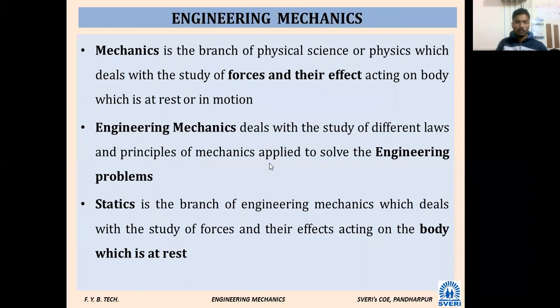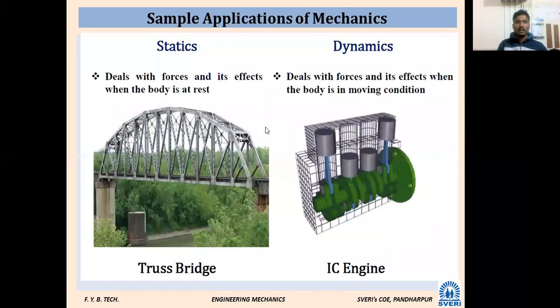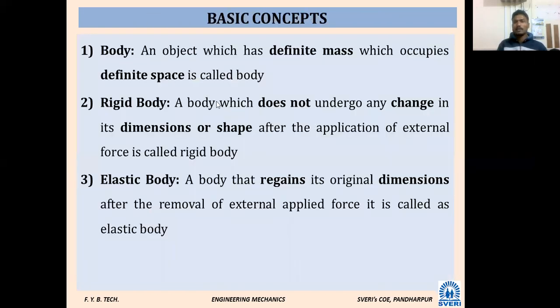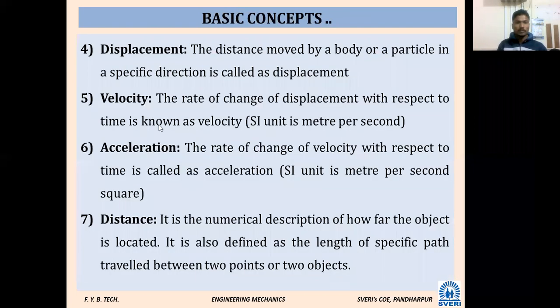With the beginning of what is mechanics, with that we have started, correct? This one chart also we have seen, how mechanics is classified. A simple chart is there, how we have discussed this one. Statics, dynamics, basic concepts. This terminology is well known to you. Already we have discussed what is meant by body, types of body, etc. It's always better to have a revision of what we have seen in the last lecture, so that's why I am quickly going through it.